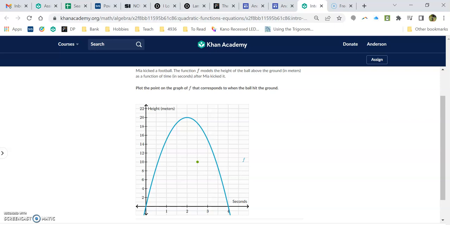Okay, this is very similar to the first question where we had a hot air balloon. Mia kicked a football. The function models the height of the ball above the ground as a function of time in seconds after Mia kicked it. Plot the point on the graph of f that corresponds to when the ball hit the ground. So this is where Mia kicks it. It goes all the way up, and you can see it went up to 20 meters high, which is about 60 feet. And that took 2 seconds. The ball hits the ground at 4 seconds.